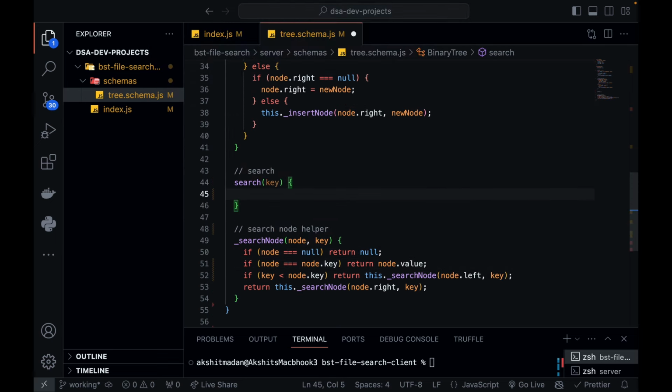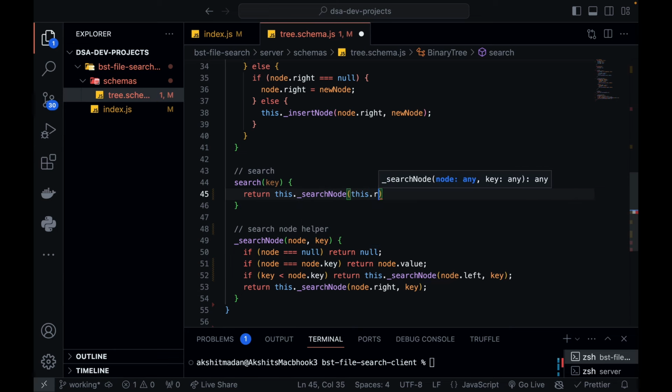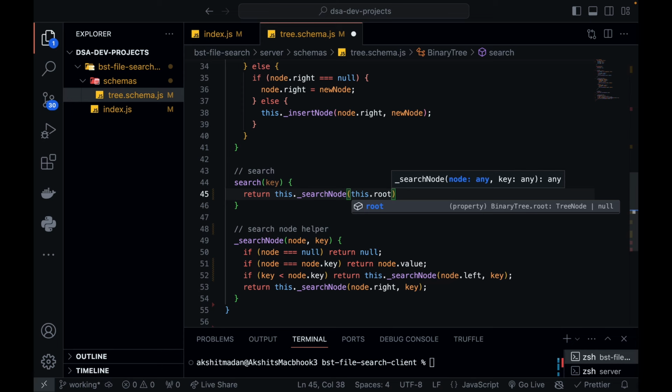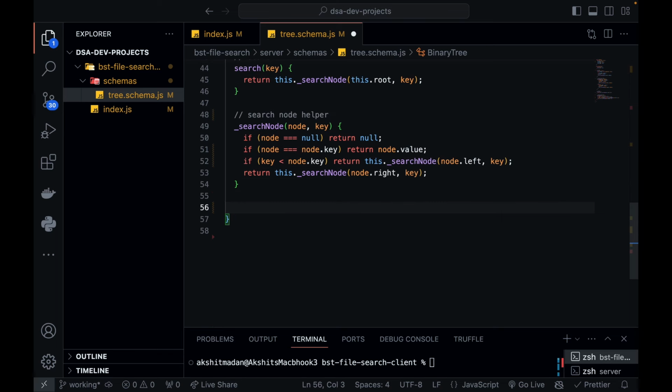Now over here, I'm just going to call return this.searchNode function and pass the root, because root will be your entry point to start searching. Because if the root is found, root is equal to key, node.key, that means root has your file name. Pass the key, because we need to pass this binary tree data to your client side also through an API endpoint response.